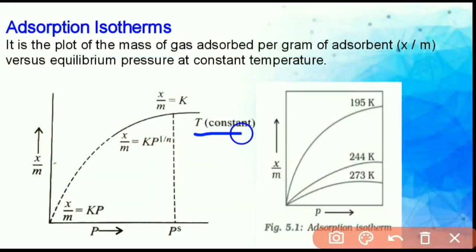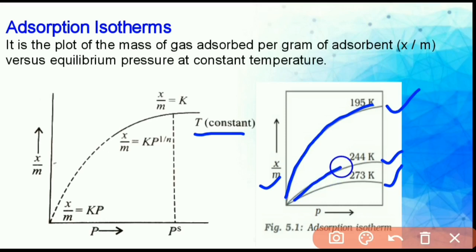Here the temperature is constant. Basically at low temperature, adsorption occurs to a large extent. See the next graph. At a low temperature of 195 Kelvin, adsorption occurs to a larger extent, but at a high temperature of 243 Kelvin, adsorption occurs to a lower extent.